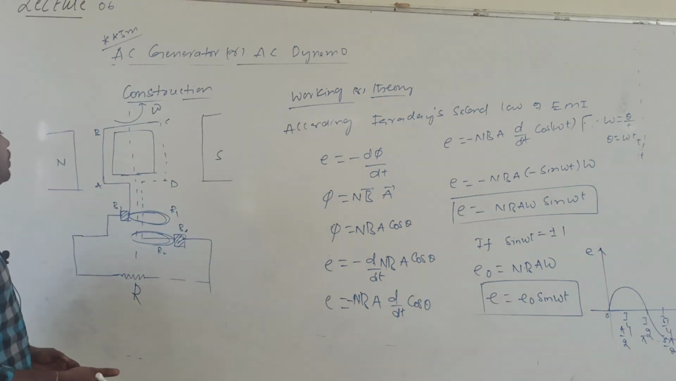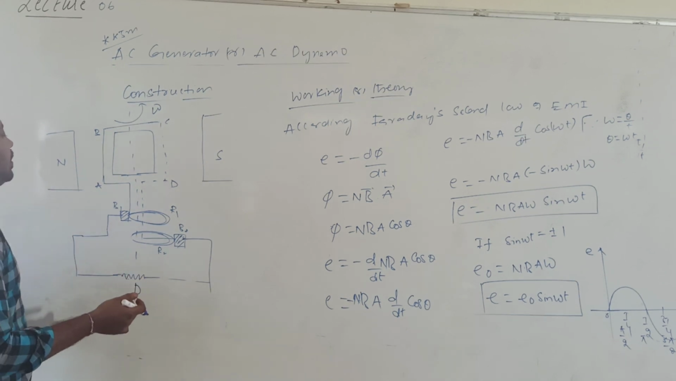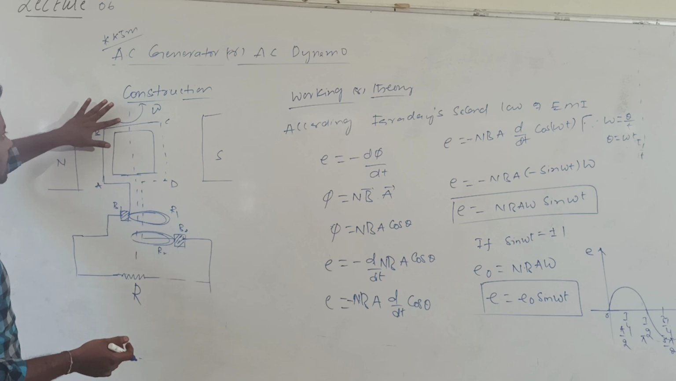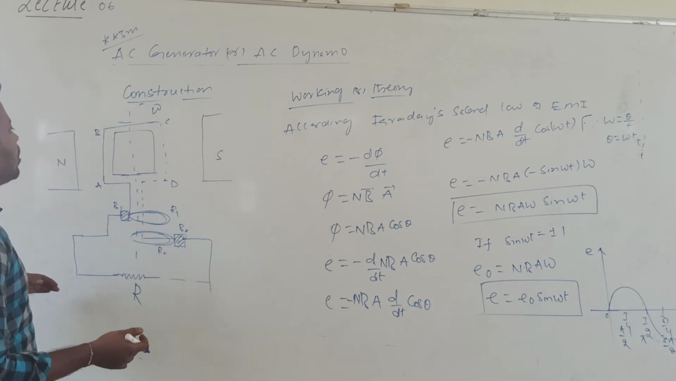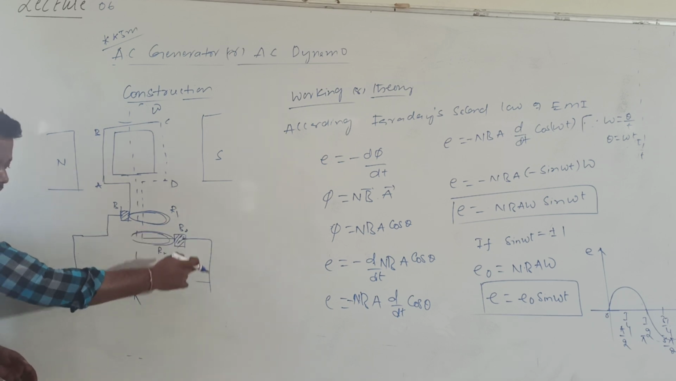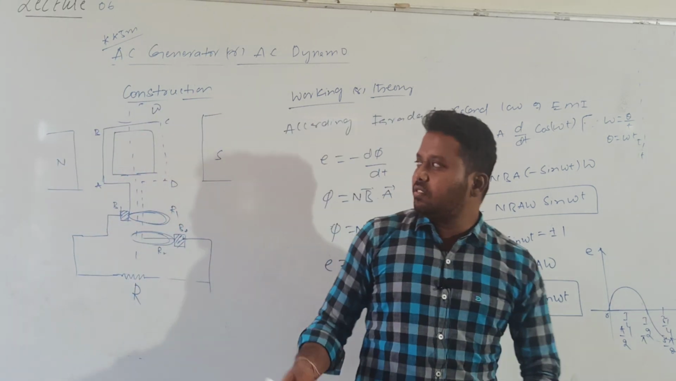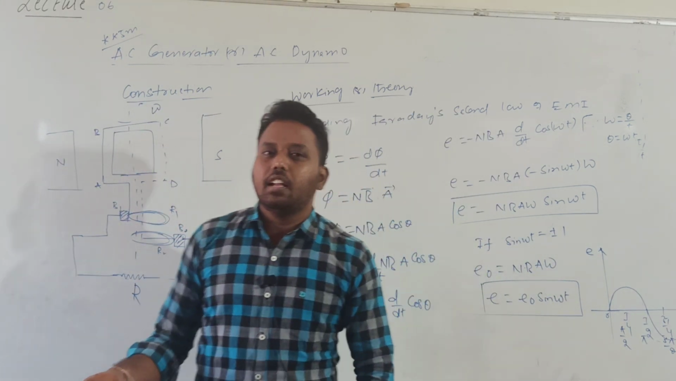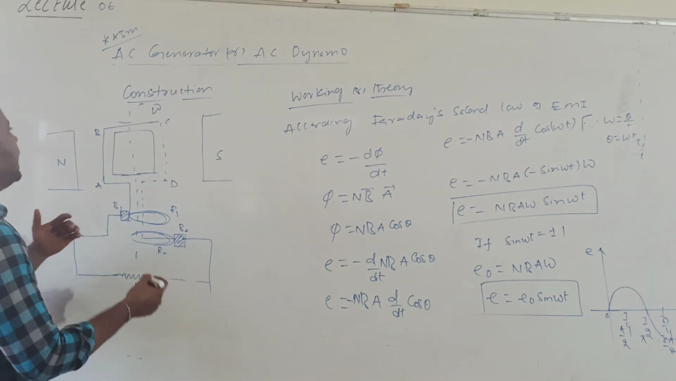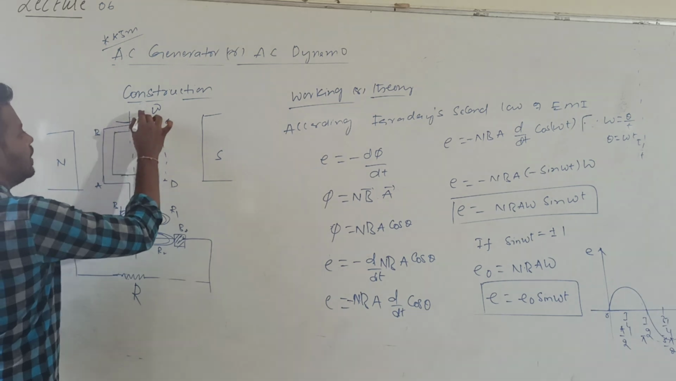So let us see, for example, the coil is rotating in either clockwise or anti-clockwise direction. Let me consider the coil is rotating in anti-clockwise direction. I want to know in the external circuit what is the direction of the current. To know the direction of the current, let us suppose the coil is rotating in anti-clockwise direction, like this.